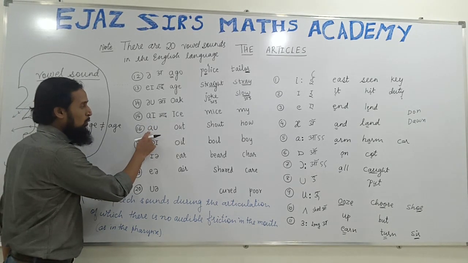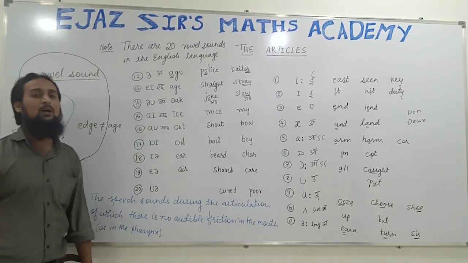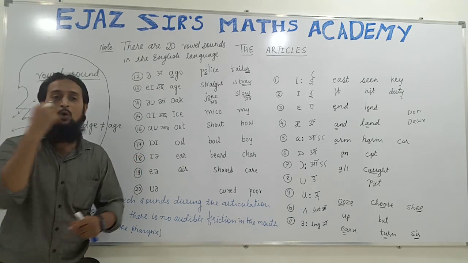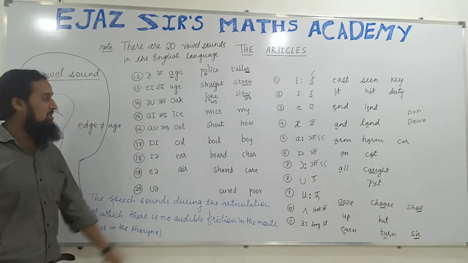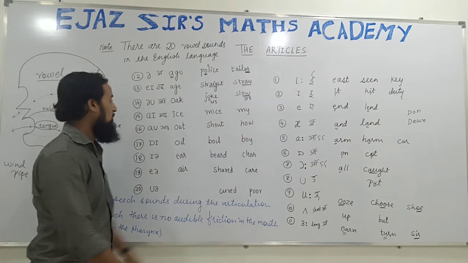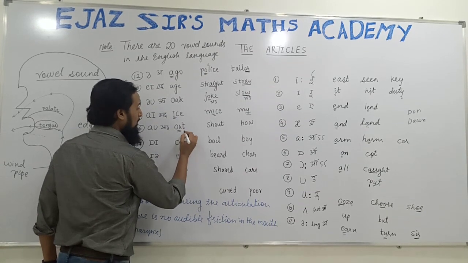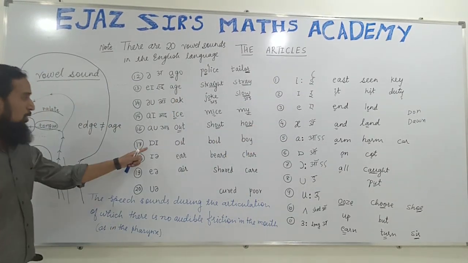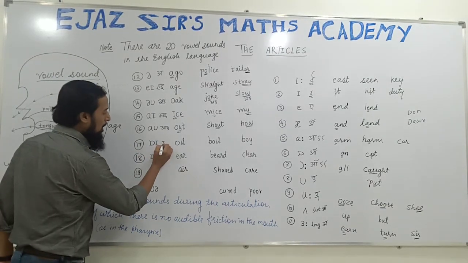It's ow. Ow also is a vowel sound because when you say ow, no two parts in your mouth touch each other. That's why ow also is a vowel sound. It's used in out, shout, howl. This is oi, not elongated o, short o, oi.